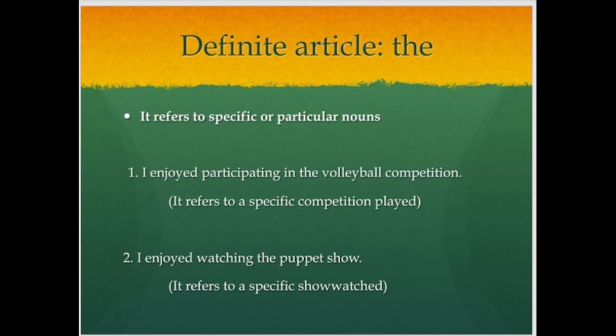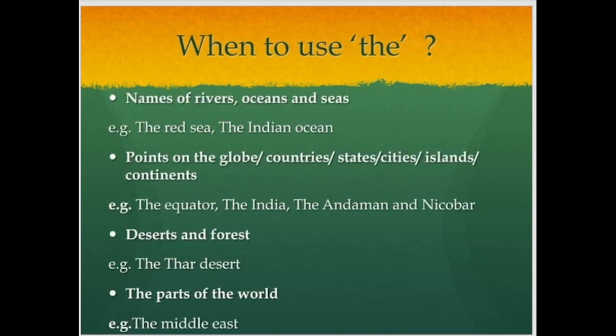I enjoyed watching the puppet show, just like the horse and cattle show. There are so many shows, and we can use their names, so these are specified shows, specified nouns. It refers to a specific show watched. In this way you can understand the difference between definite and indefinite articles.